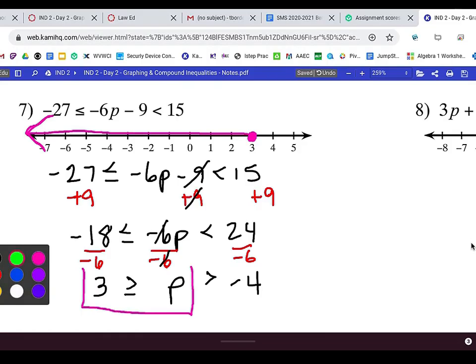And now we want to take that middle variable and we want to lump it with the other side. And we want to graph it here. So at negative 4, open or closed? Open. And it's all P's greater than. So we're going to go this way.